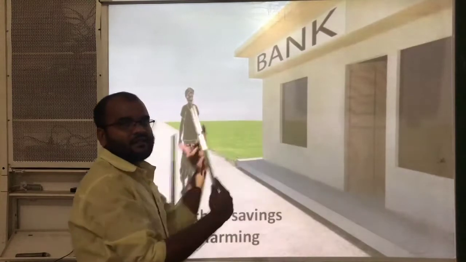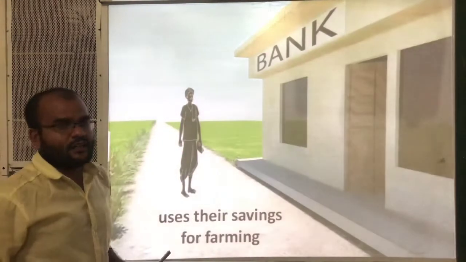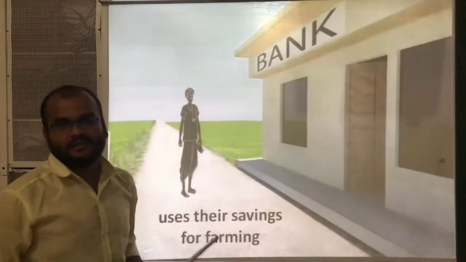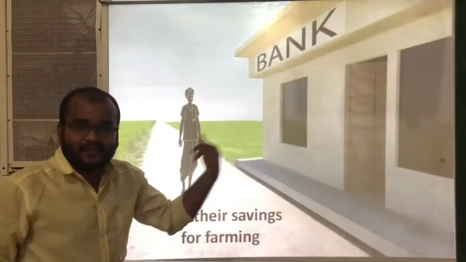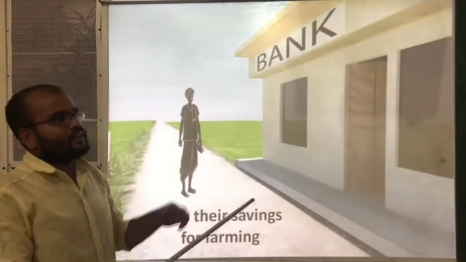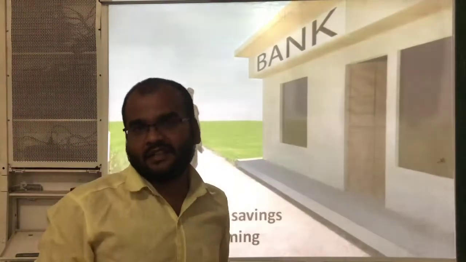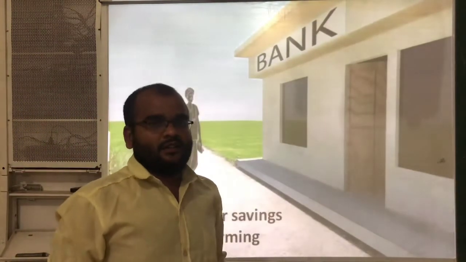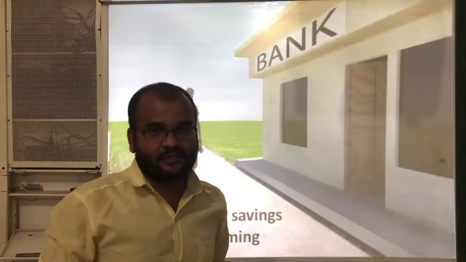They will withdraw the money from their savings, and they will spend that money in the agricultural field for different activities. So how are the small farmers getting capital? By borrowing money from the money lenders.